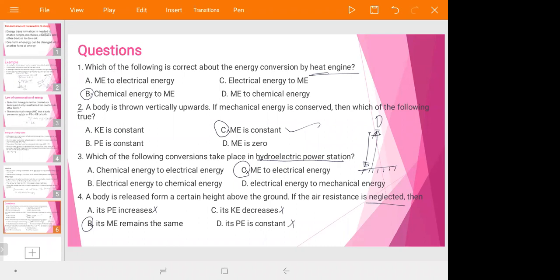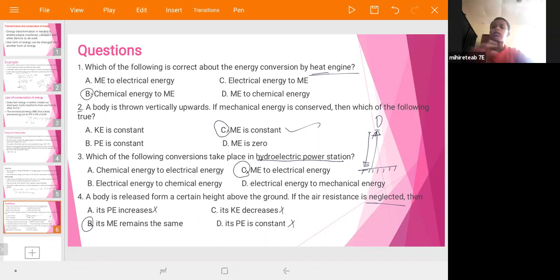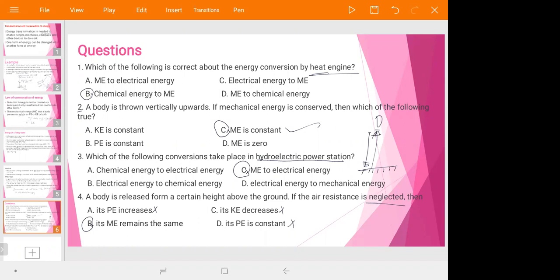So under this type of transformation and conservation of energy, you must know such types of questions. I will stop our discussion today on this point. Next time, we will see about power. Refer to some written materials, or if you have a textbook, refer to your textbook about power, and then we will see it next time.